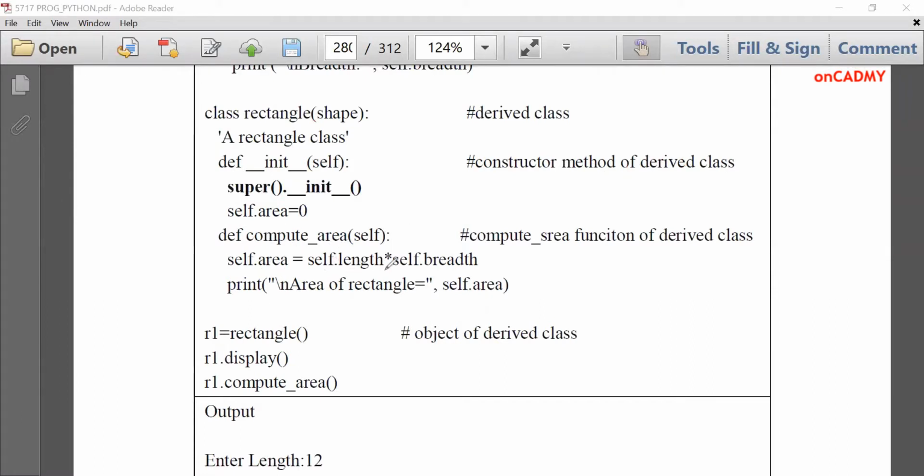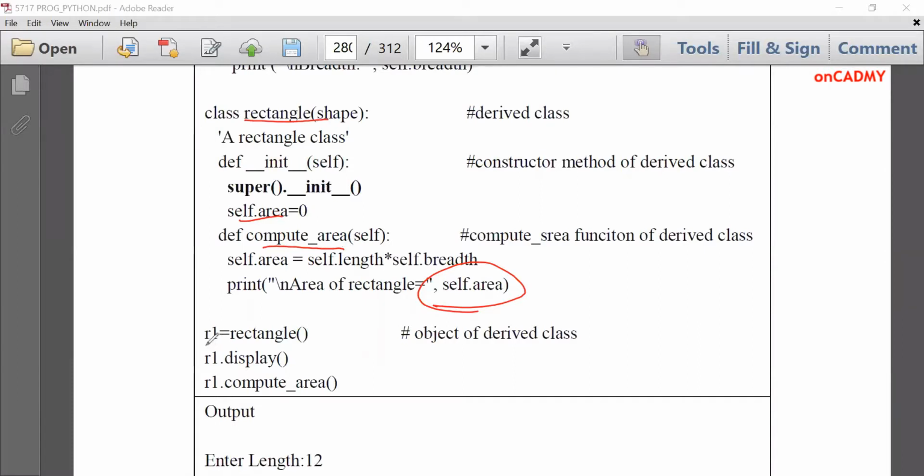Self.area is equal to self.length into self.breadth, and we compute the area by multiplying them and display it over here. So this rectangle class will have its data member self.area and member function compute area, along with the display member function, and the length and breadth data members of the previous class.